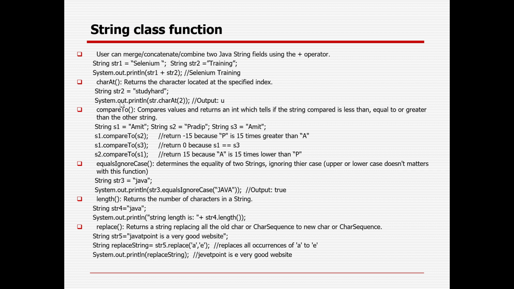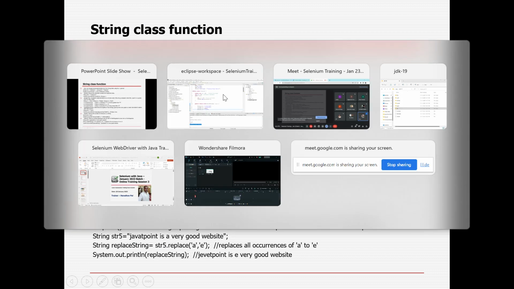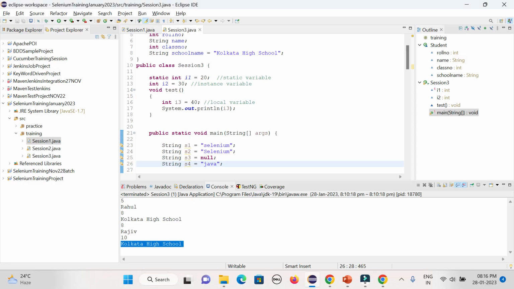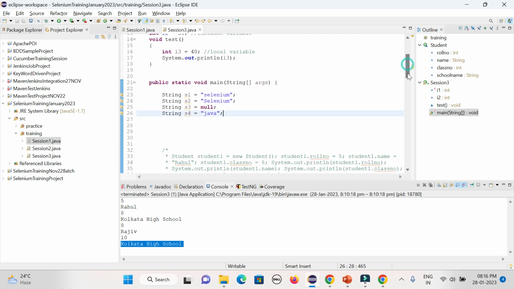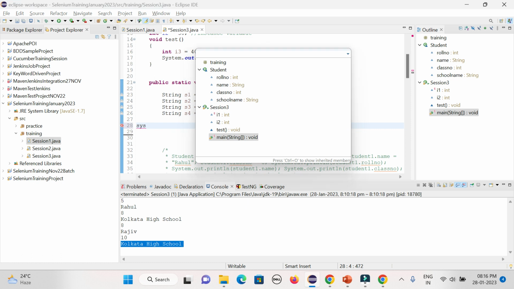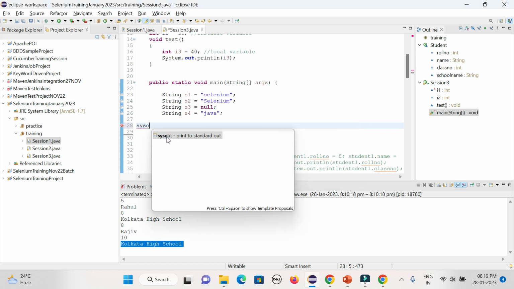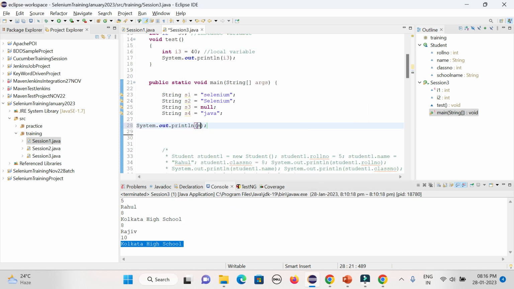Then what we can do, I can concatenate the strings. In case you are using the plus sign for double or integer, it is just doing the summation. But here if you use the plus sign, it will be concatenated, say s1 plus s2.